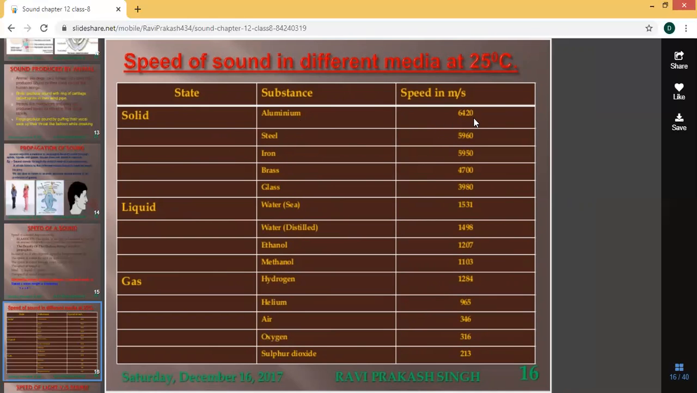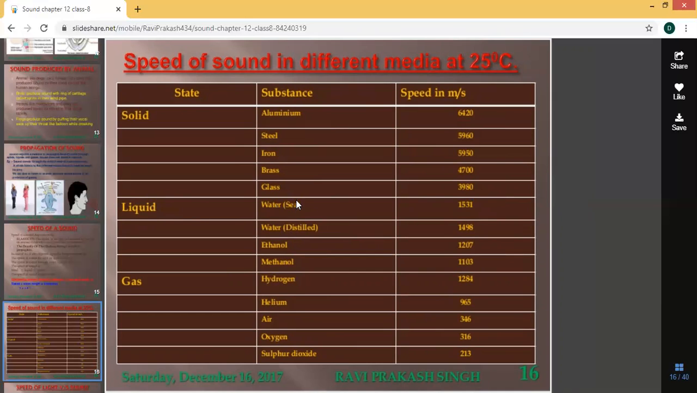Here 6420 meter per second for aluminium, then steel 5960 meter per second, iron 5950 meter per second, brass 4700 meter per second, glass 3980 meter per second. Same like if you are taking the liquid at constant temperature 25 degrees Celsius, you can see you have to take different liquids like water.